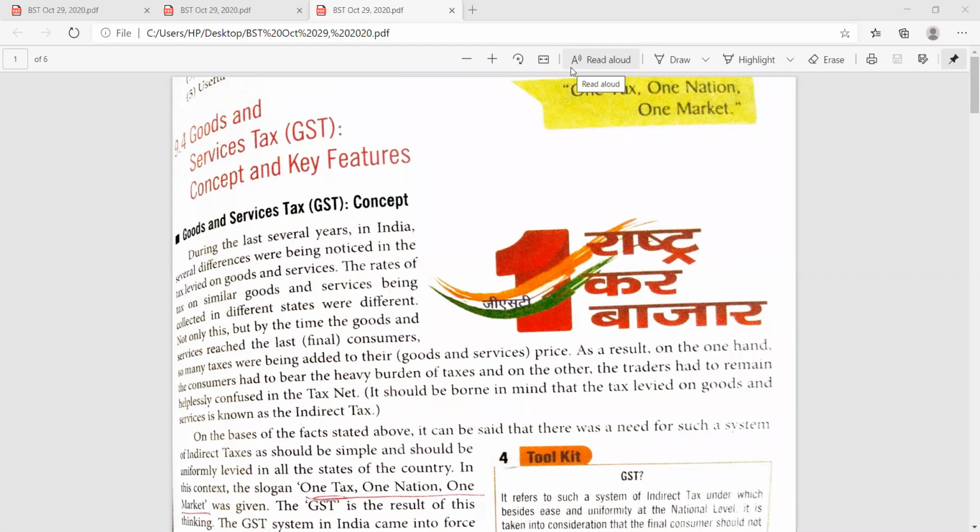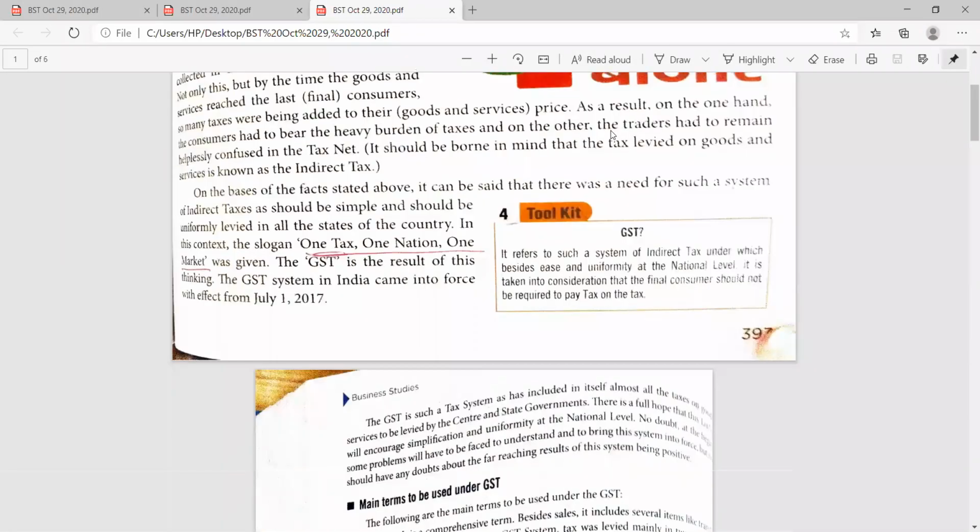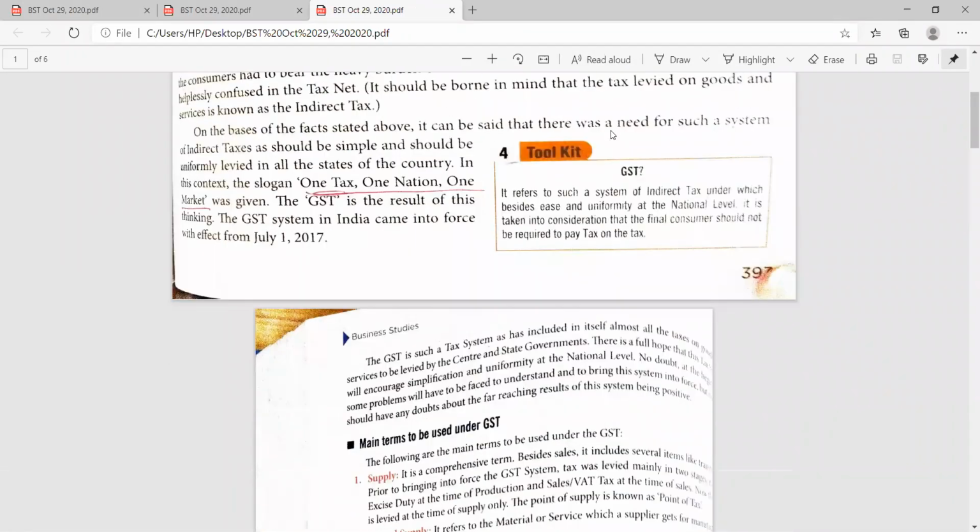As a result, ultimately the public has to bear the burden of those taxes, and so many taxes have been levied, and because of that, some direct and indirect taxes are to be borne by the public only. On these bases, it became the need of the system that the taxation system should be simple and uniform in every state of the country. And because of that, GST came into existence, that is, one tax, one nation and one market. This slogan has been given to GST.